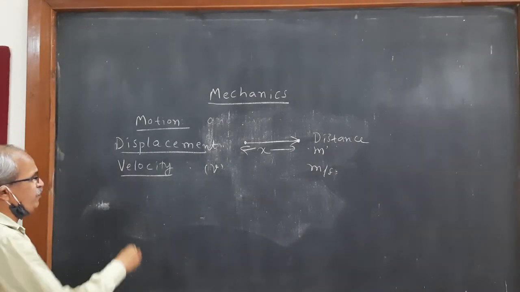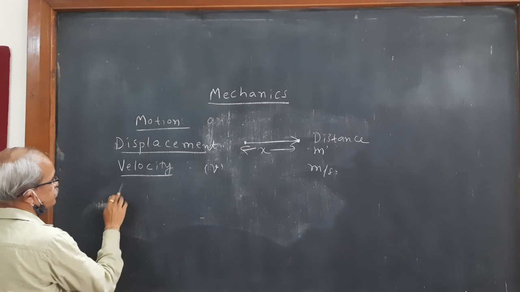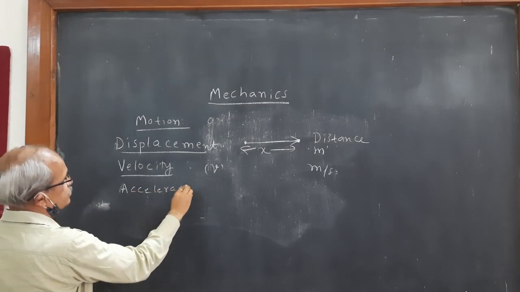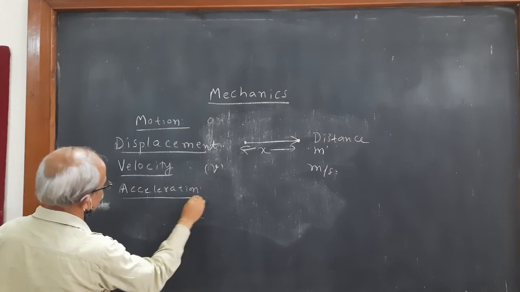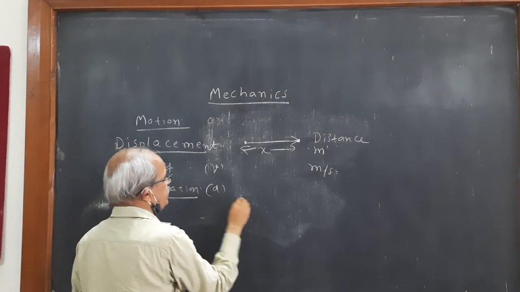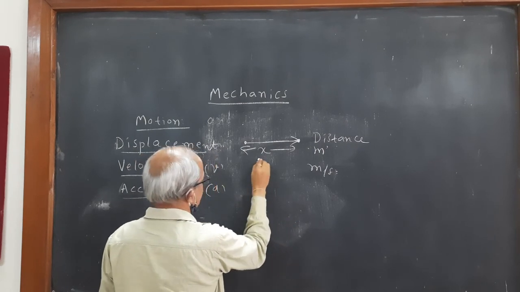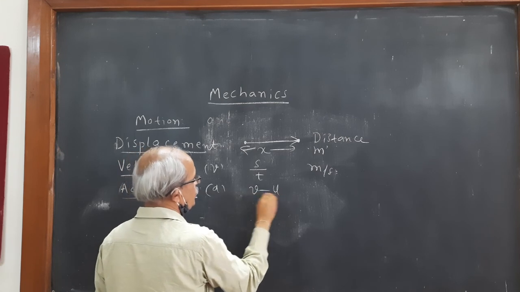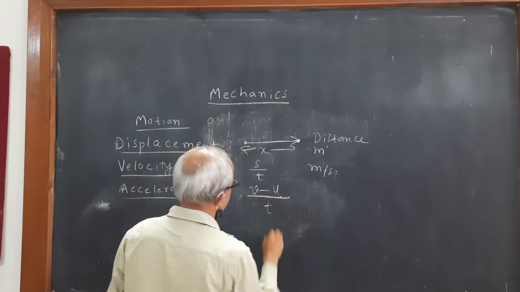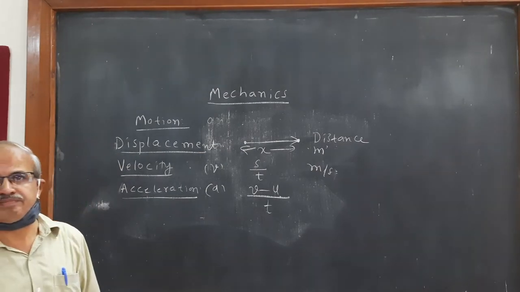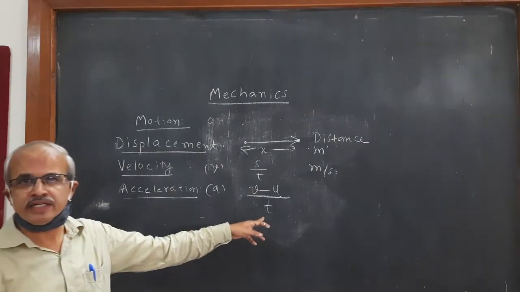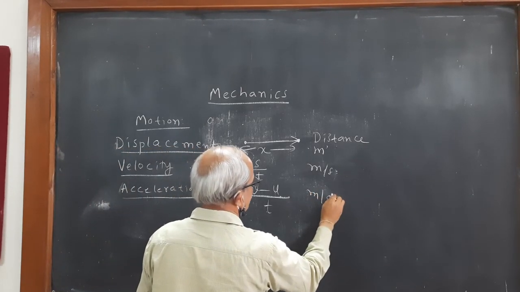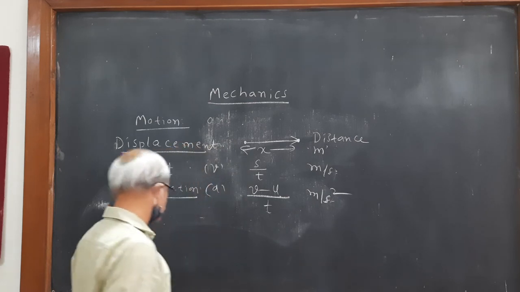And the rate of change of velocity is acceleration. Rate of change of velocity is acceleration, and that I can write as A. Here we can write the formula for velocity as S upon T. Here we can write the formula for acceleration as V minus U divided by T. Change in velocity with time, ratio of change in velocity and time. Now its unit is meter per second square. So like this,